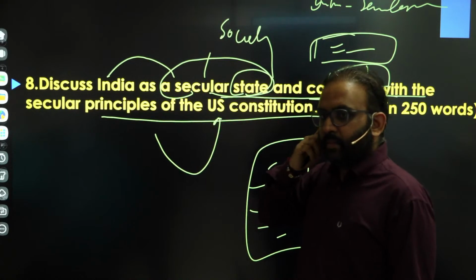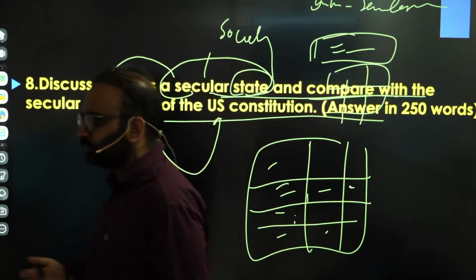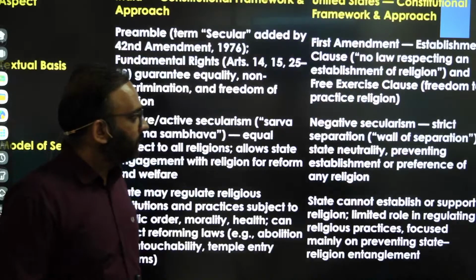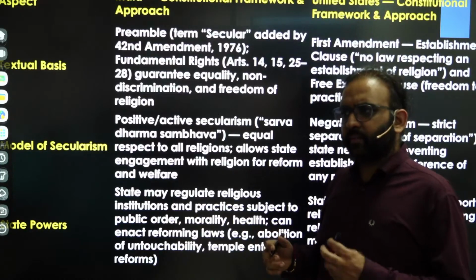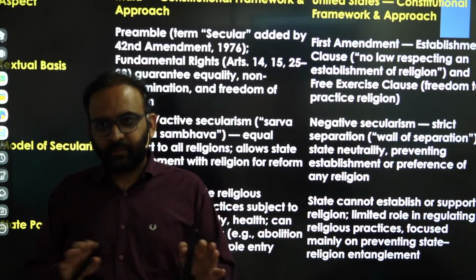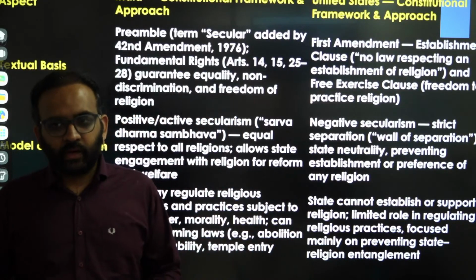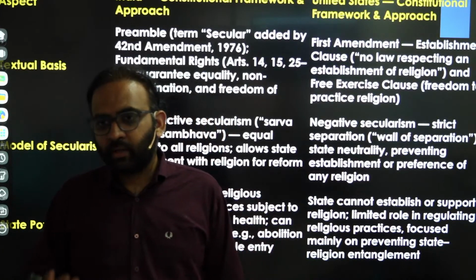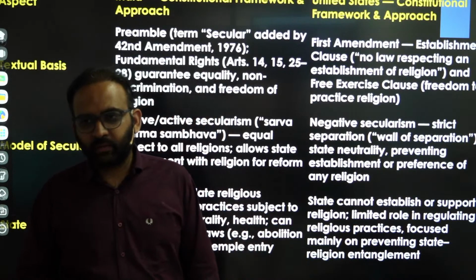That's the first section. And in the second section, you need to distinguish. While discussing secularism in polity, we do discuss its comparison with the US. For that, you need to draw a table. So we do discuss that in the US, there is separation between religion and government. Neither will the government intervene in the affairs of religion, nor will religion interfere in the affairs of government. All will be equal before the government.